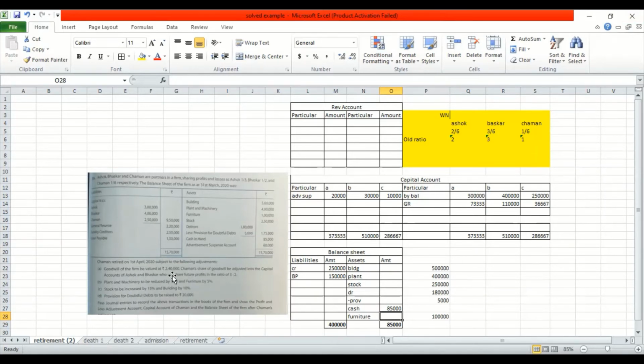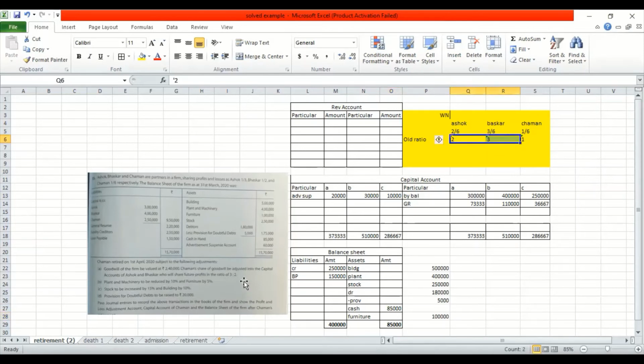So ideally 1 by 6 of 2,40,000, that is 40,000, has to be paid off. Now, who is going to pay? The gaining partner. This is very important because students always make the mistake of saying that it is paid by the remaining partners. It's not paid by the remaining partners, but by the gaining partner. And how do you find the gaining partner? Usually, if the new ratio is not given, the gaining ratio would always be the old ratio. For example, if the new ratio was not given here, the gaining ratio would have been 2 is to 3.